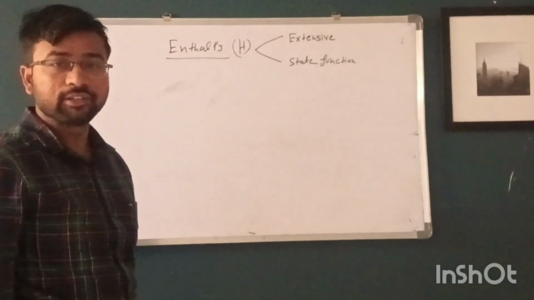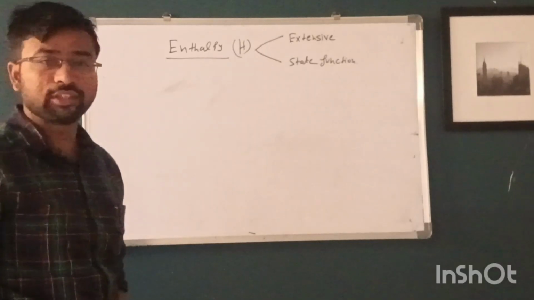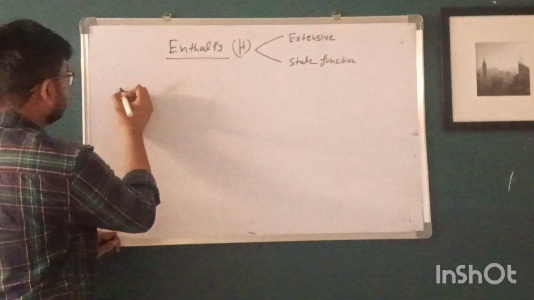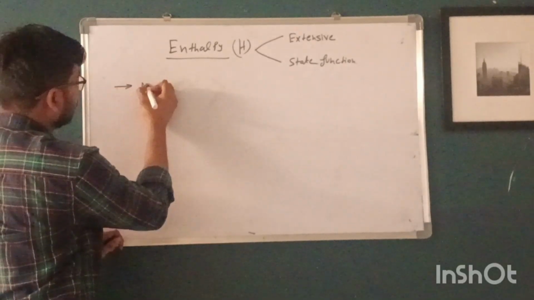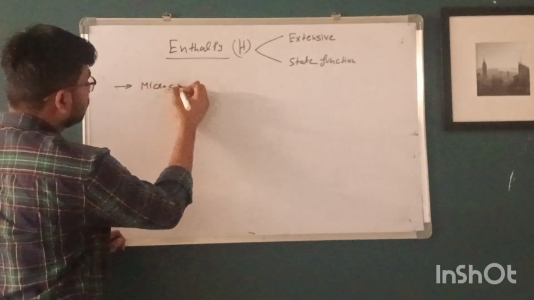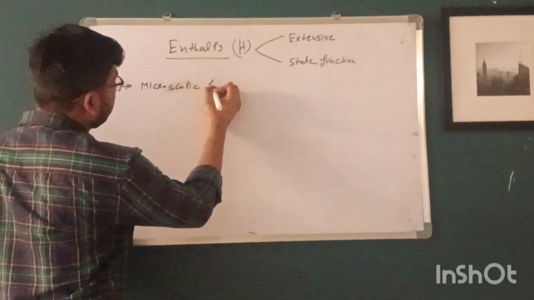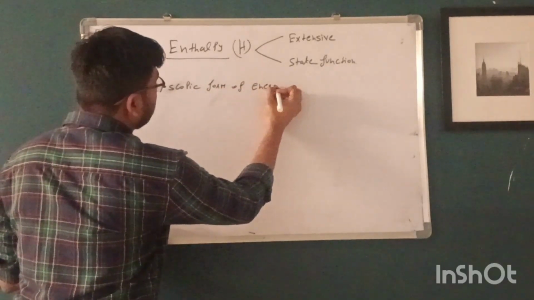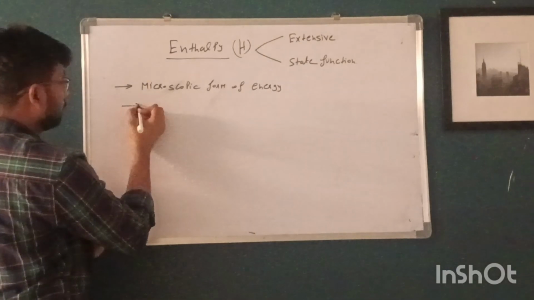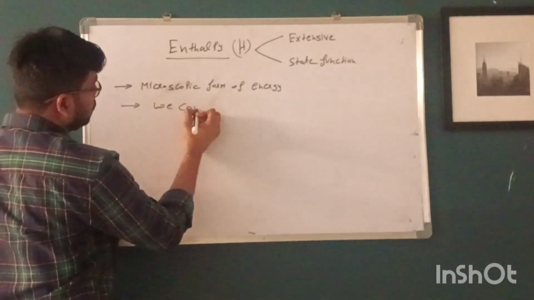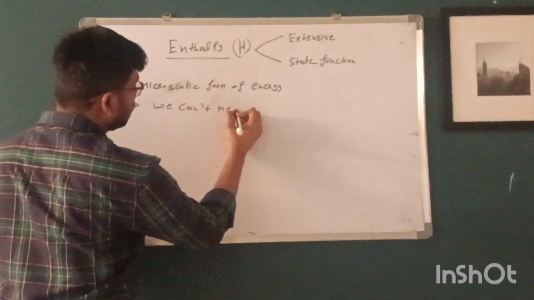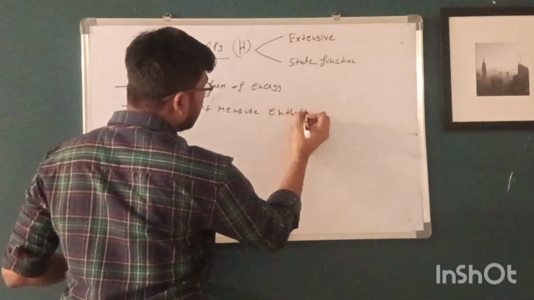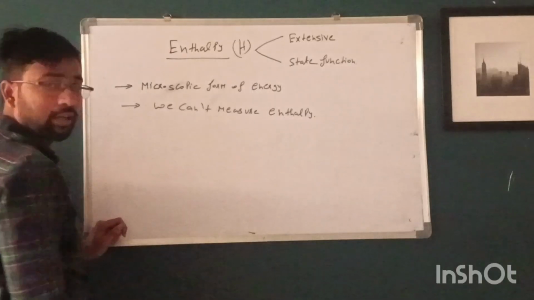Similar to the internal energy, we cannot measure the enthalpy because it is a microscopic form of energy. So what is enthalpy?